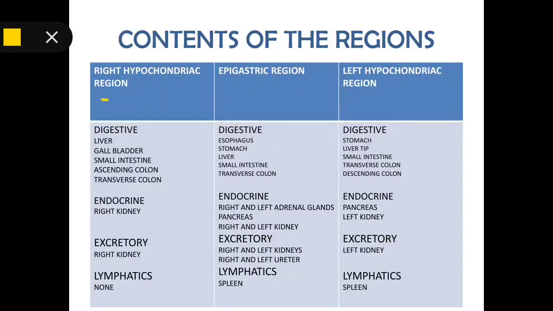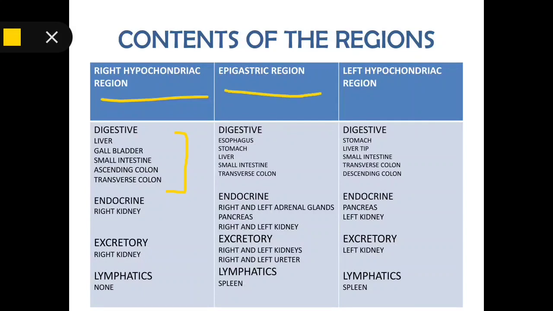First, the right hypochondriac region. In digestive we have liver, gallbladder, small intestine, ascending colon and transverse colon. In endocrine we have right kidney. In excretory we have right kidney. There are no lymphatics present here.